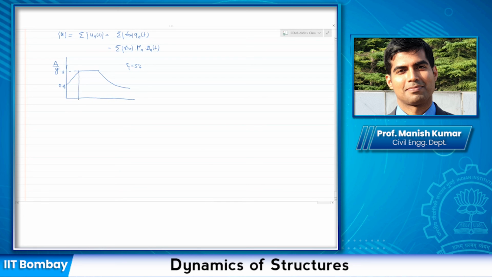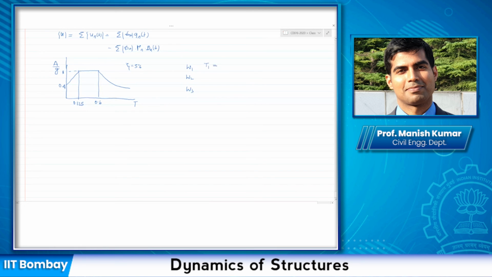Okay. This Tn here is 0.125 and this is 0.6 and this is Tn here. So now what you need to do in this case, for each mode, you have omega 1, omega 2, omega 3.